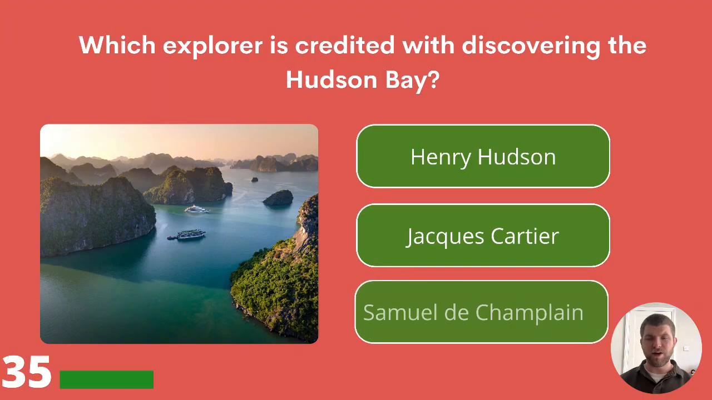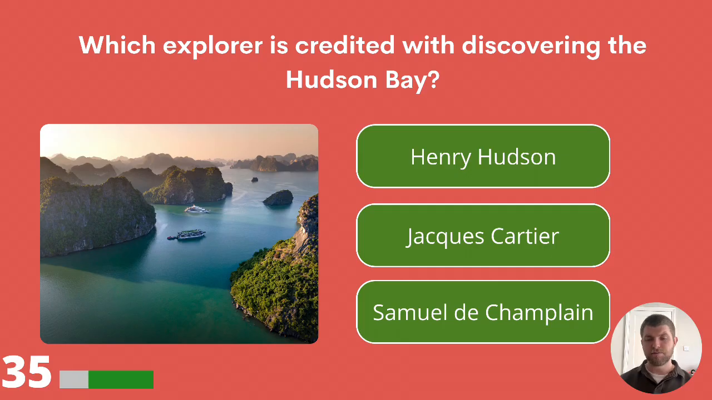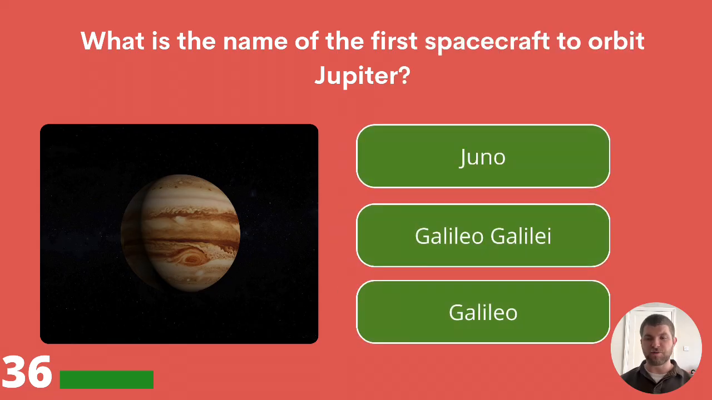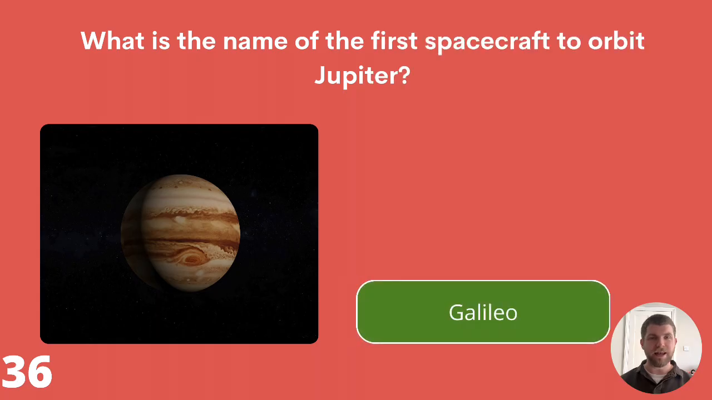Which explorer is credited with discovering the Hudson Bay? Henry Hudson, Jacques Cartier, or Samuel de Champlain? The answer is Henry Hudson. What is the name of the first spacecraft to orbit Jupiter? Juno, Galileo Galilei, or Galileo? The first spacecraft to orbit Jupiter was called Galileo.